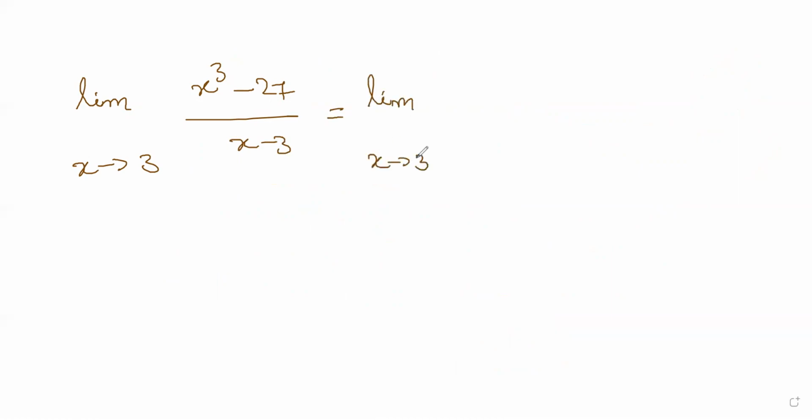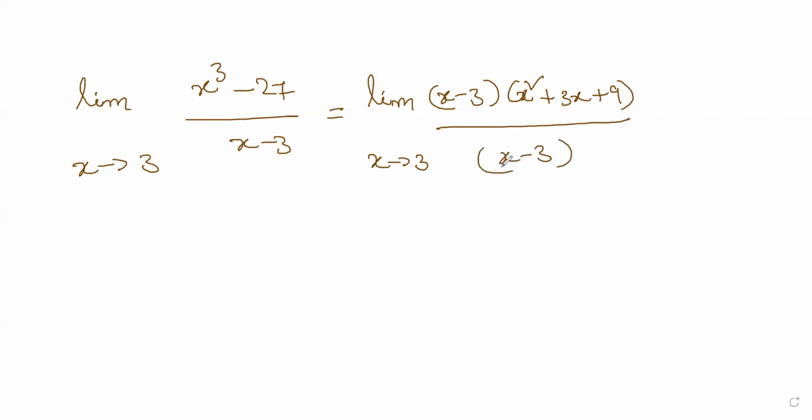So we do this: limit x tends to 3, x cube minus 27 whole divided by x minus 3. The hurting term you can evaluate is very simple. Here in this case, limit x tends to 3, you have simply x minus 3 factoring out. So you have x square plus 3x plus 9, this is what you get as the factors, whole divided by x minus 3. Now you see the x minus 3 is the one which is giving the zeros first. So cancel it off.